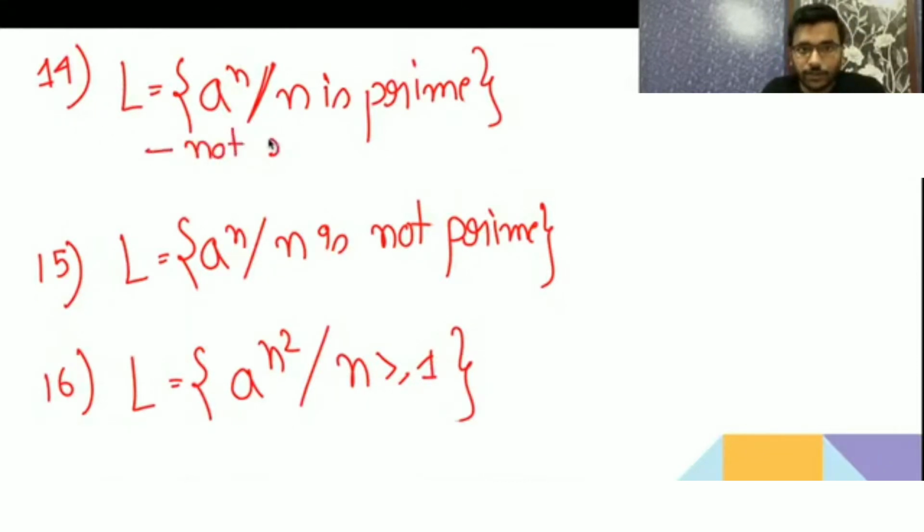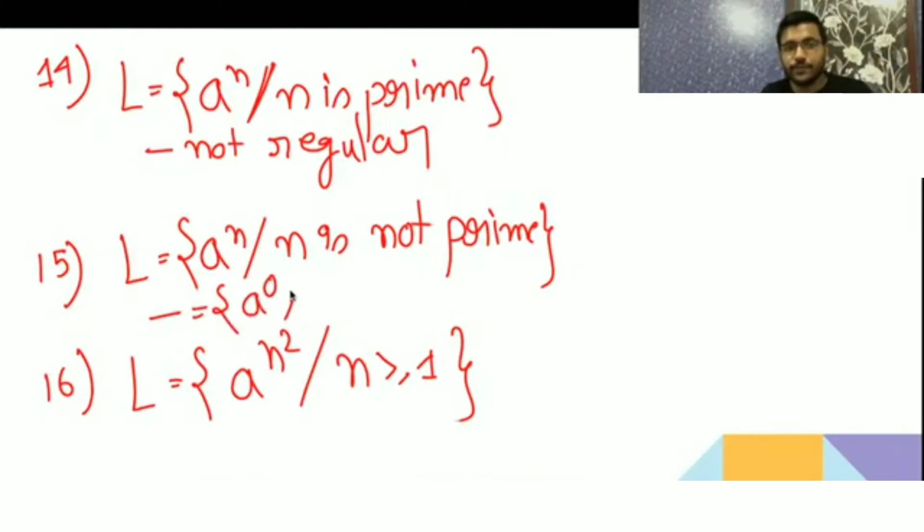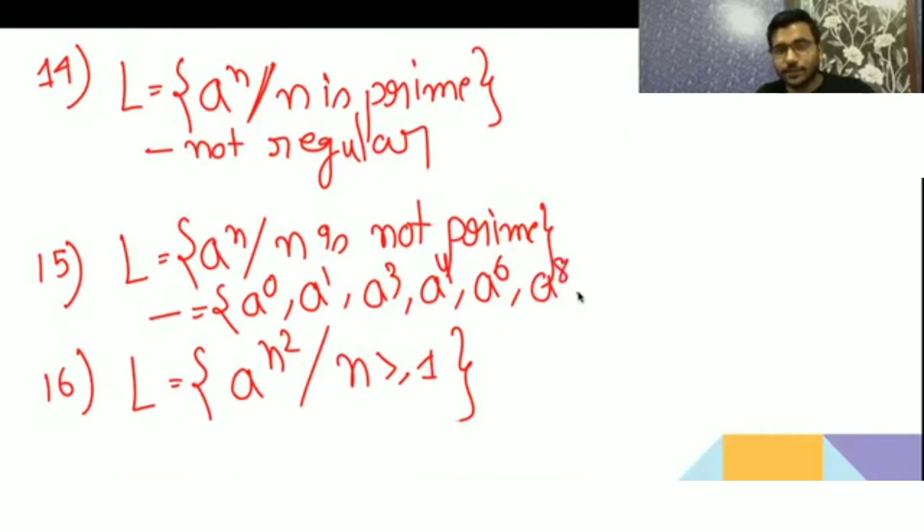Now tell me 15. 15 is saying not prime. So not prime is like a0, a1, a4, a6, then a8. If we see, it is not increasing in AP.